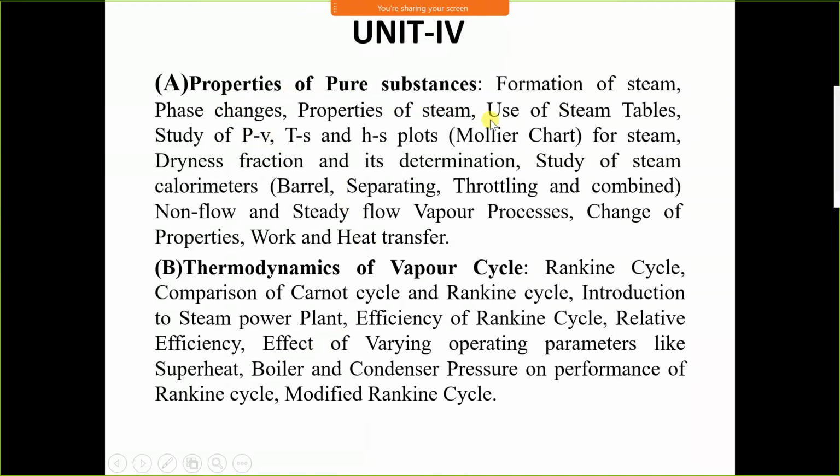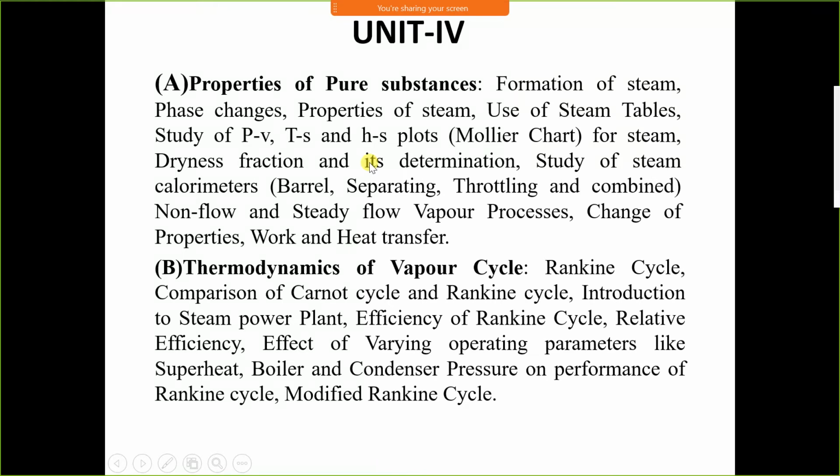In first part, we will see generation of steam, various properties of steam, phases of water, and then Rankine cycle, steam power plant efficiency. Second part is the extension of first.